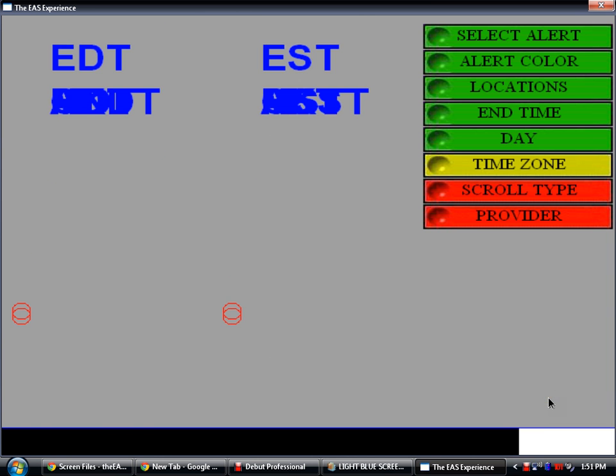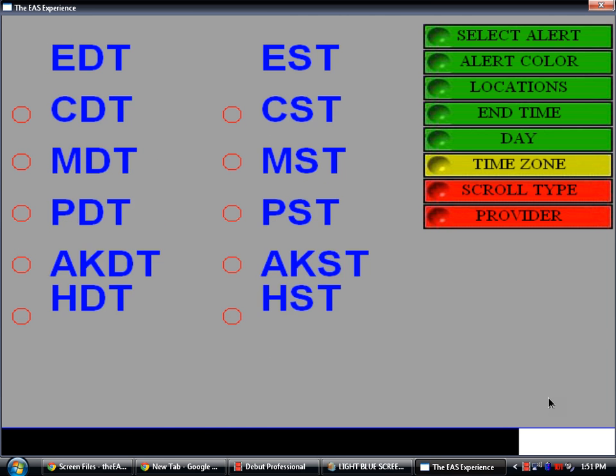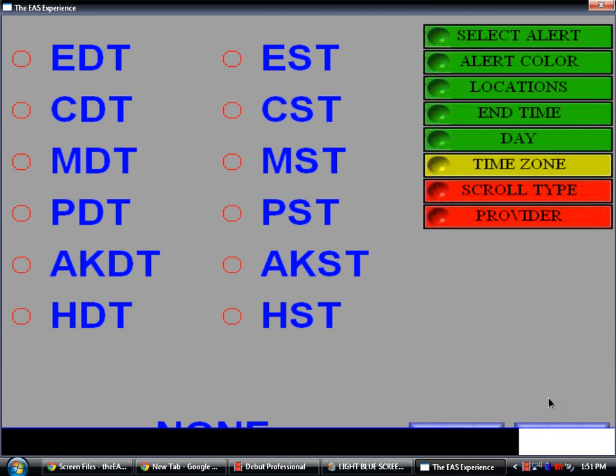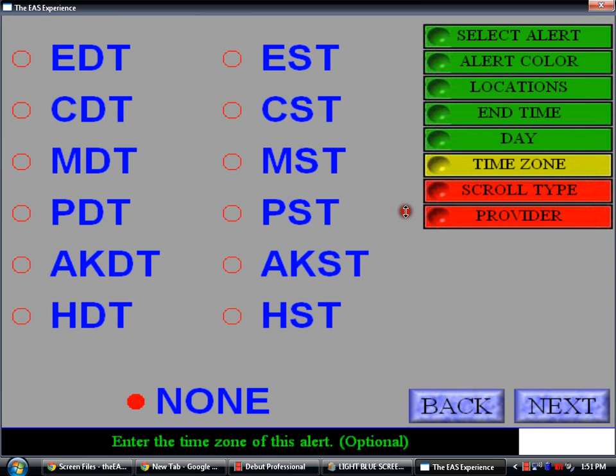If you're doing black screen, they won't ask you for a day. Any screen will ask you for a time zone, and my time zone is Mountain Daylight.